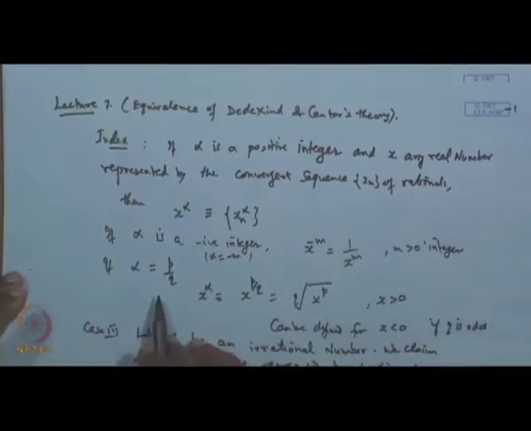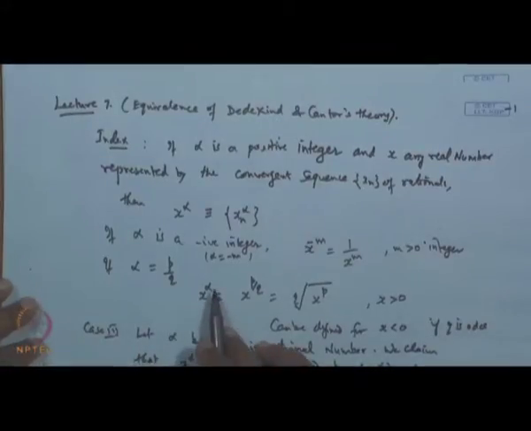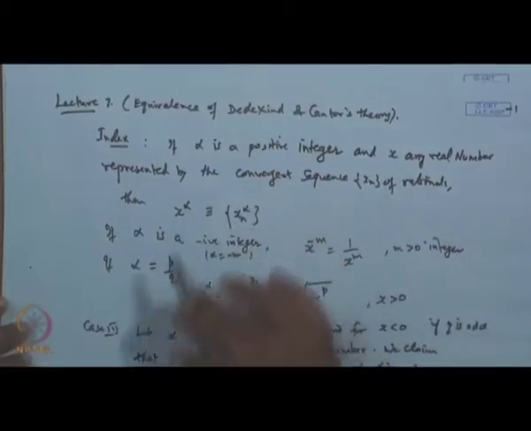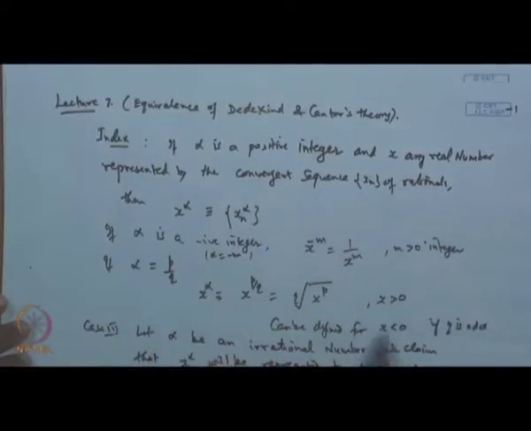And if alpha is a rational fraction, then x to the power p by q is the qth root of x to the power p when x is positive. But if x is negative, it can be defined provided q is an odd number. So, for integer and for fractional we have already discussed.